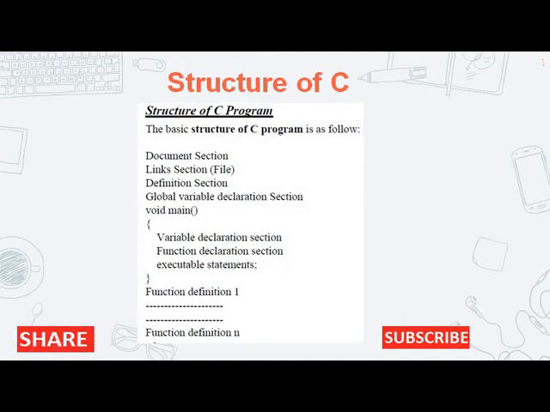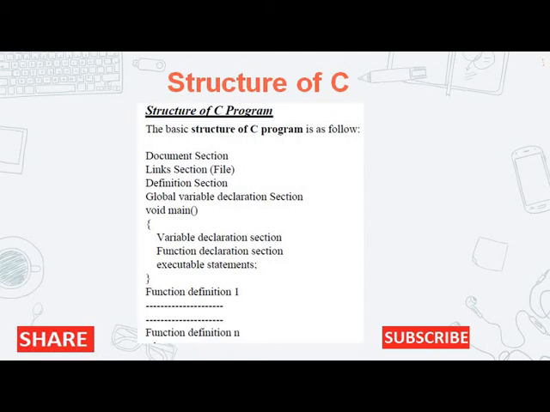Today's most important topic is structure of C. There are various sections in the structure of C. First of all, document section. In the document section we write the description of the program, date of the program, and author of the program. When we run the program, the document section is not displayed. It's for developer information, not for the user.